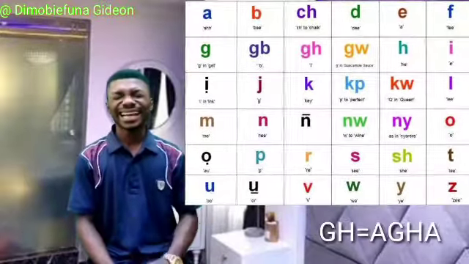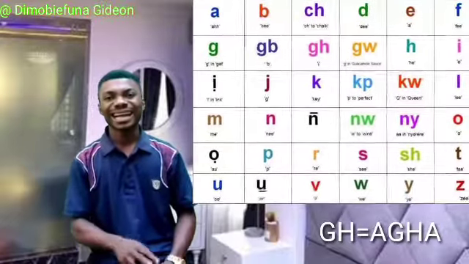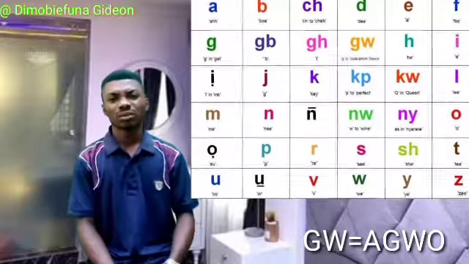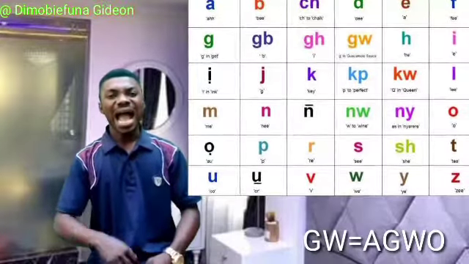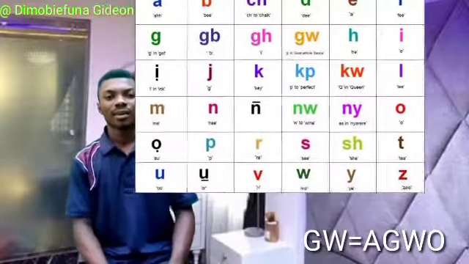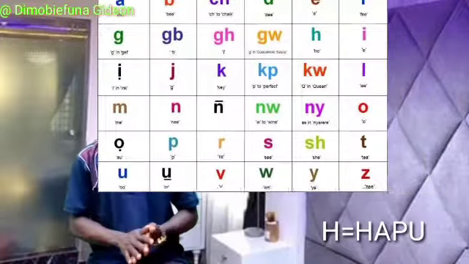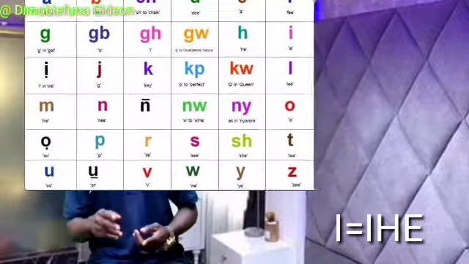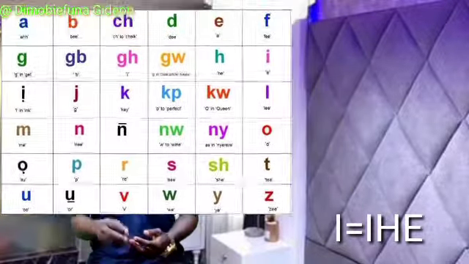Alright? Re, like ara, like war. We, war. Alright? We have he, hapo, ihe, mba. You see the difference now?